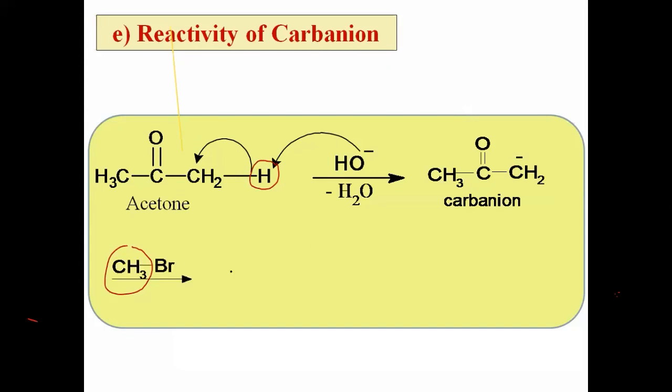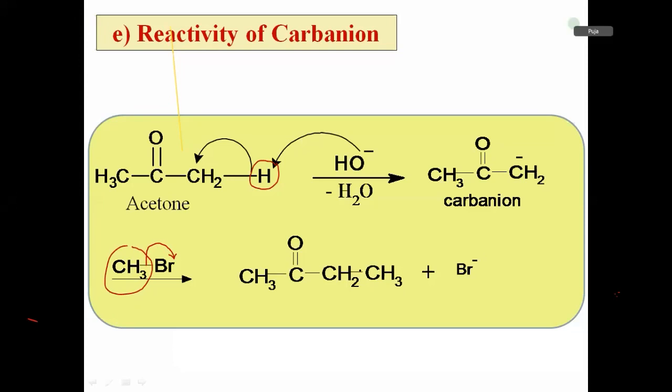Now, what is the second step? In second step, methyl bromide reacts with the carbanion, and then there is the formation of a bond between that carbon and methyl group. Here, this bond undergoes breaking, and the electron pair goes to bromine. It acquires negative charge. There is a Br minus, and this is the new bond between carbon and this new methyl group. This is an example of a chemical reaction.